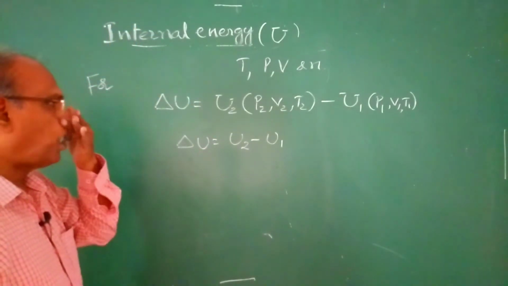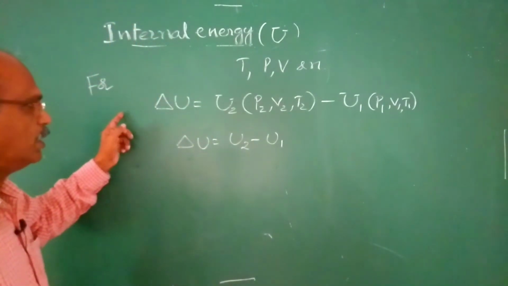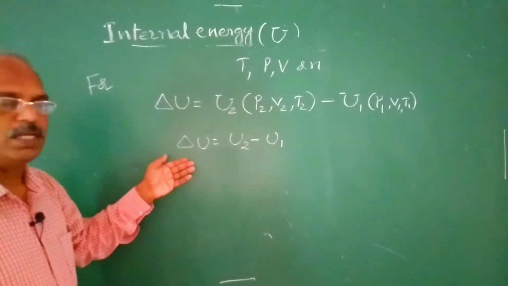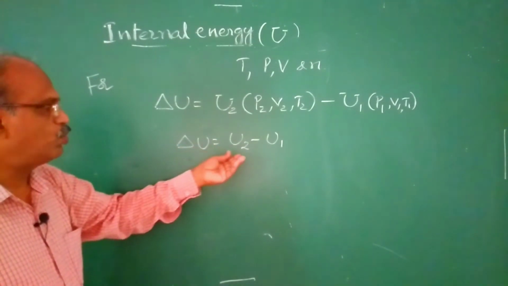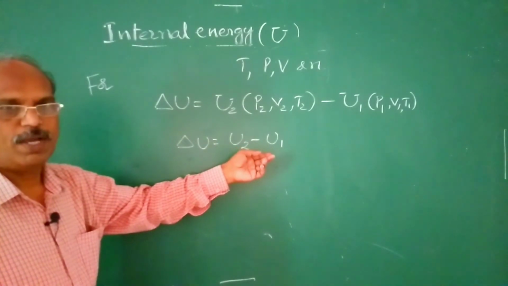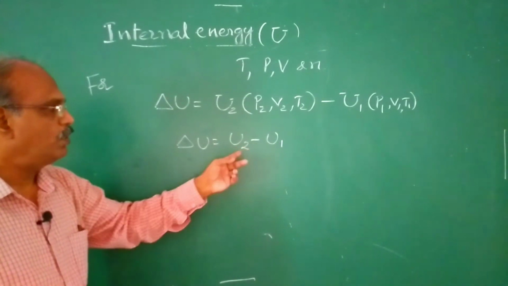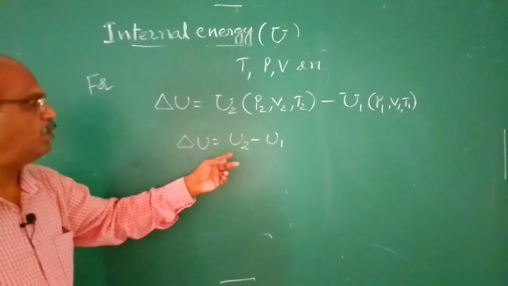Now see this. Change in internal energy is U2 minus U1. U1 is the initial value, and U2 is the final value.